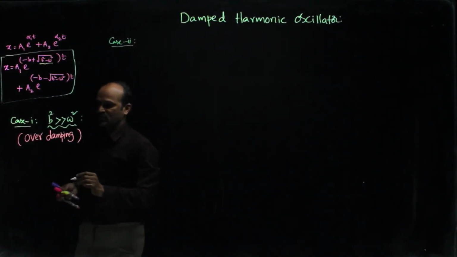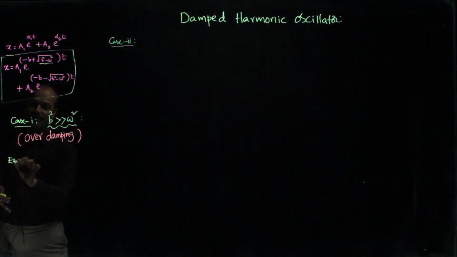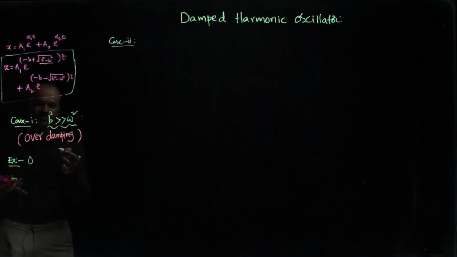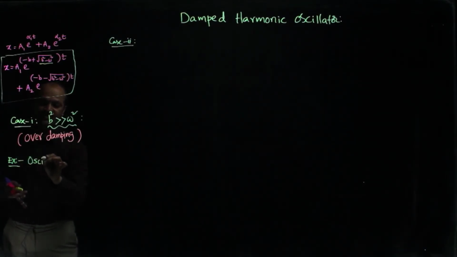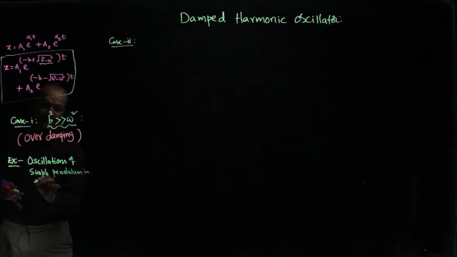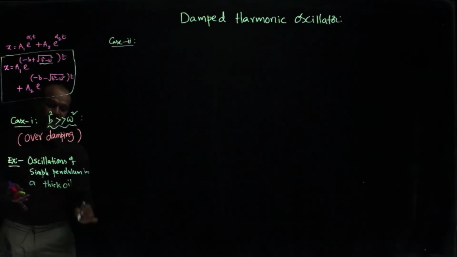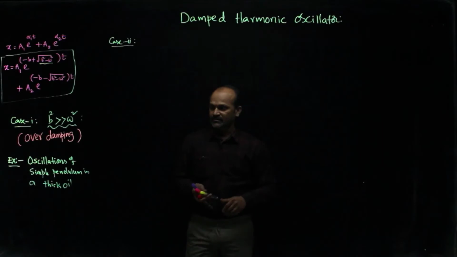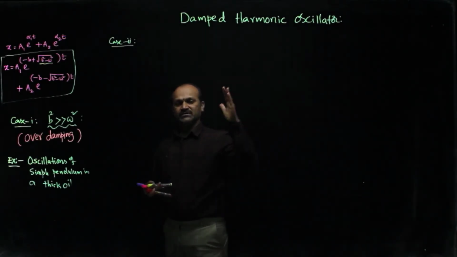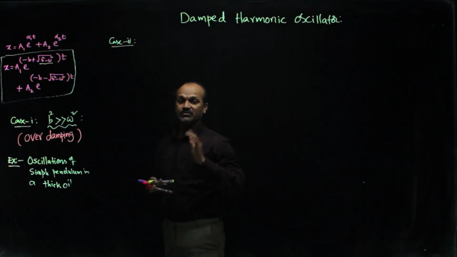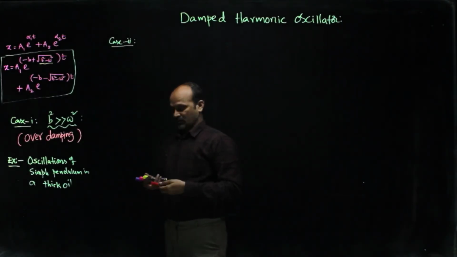Here, if you want an example, oscillations of a simple pendulum suspended in thick oil, high viscous oil. How many oscillations will be there? No oscillation. When you raise it, it slowly attains its mean position. That's all. Now, case 2,